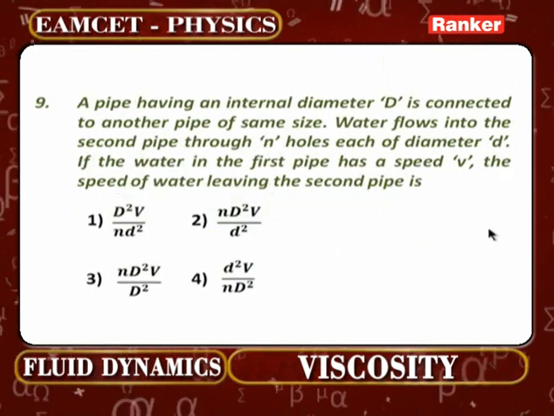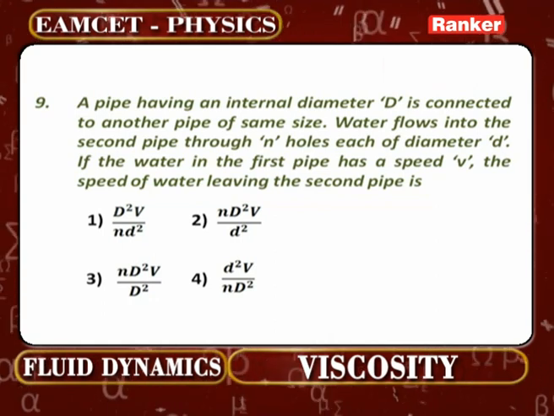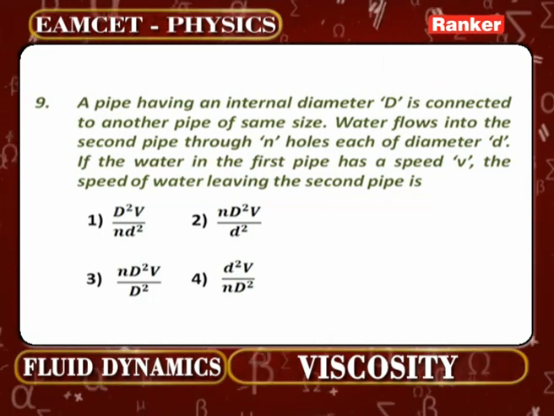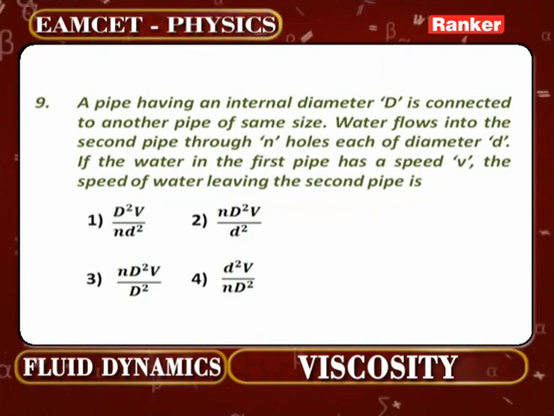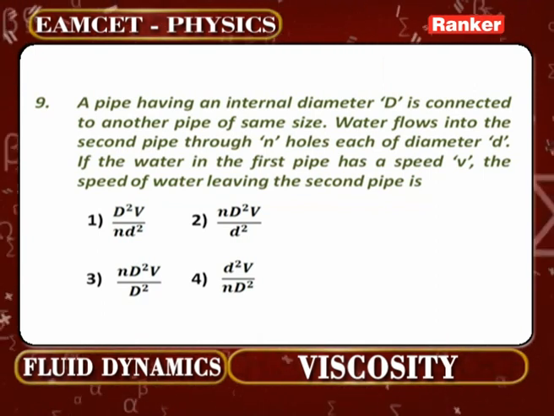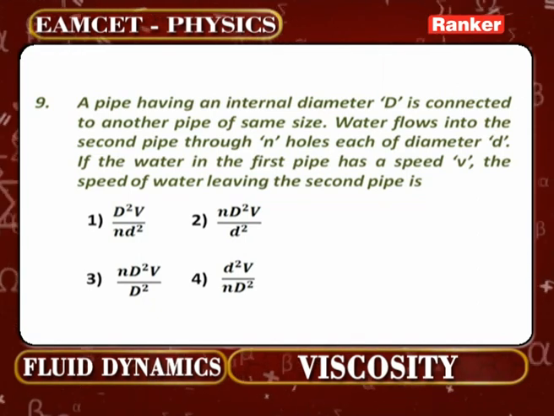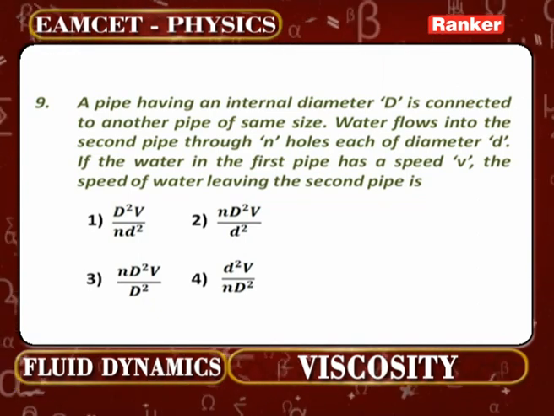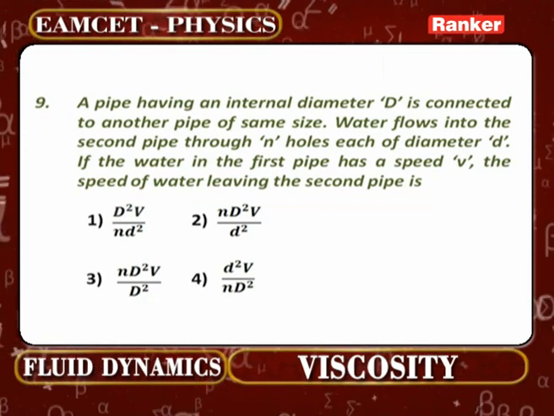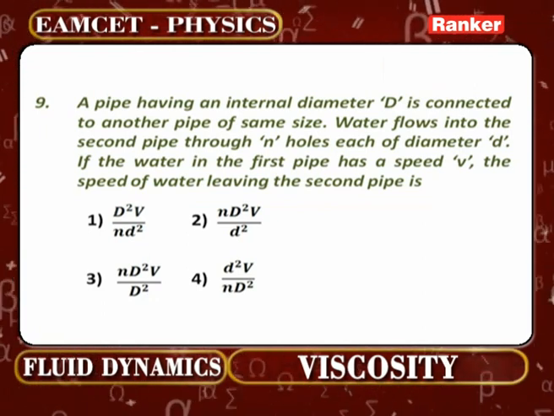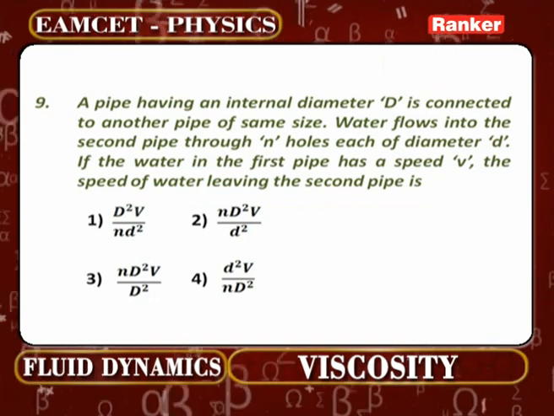Problem number 9 please. A pipe having an internal diameter D is connected to another pipe of same size. Same size means what? Length is same. Water flows into the second pipe through n holes, each of diameter small d. If the water in the first pipe has a speed v, the speed of water leaving the second pipe would be.